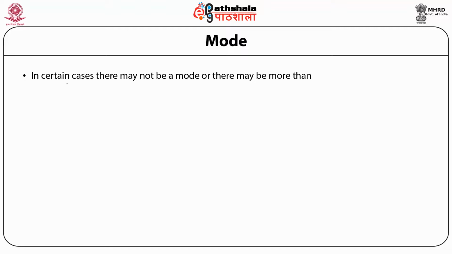Then there are certain situations where there won't be any mode, or there can be more than one mode. Say if you look at these figures starting from 40, 44, 57, 78 and 84. 5 figures are given and all are occurring one time. So in this case, no figure is having highest frequency. So this is an example of no mode. Now let's look at another example.